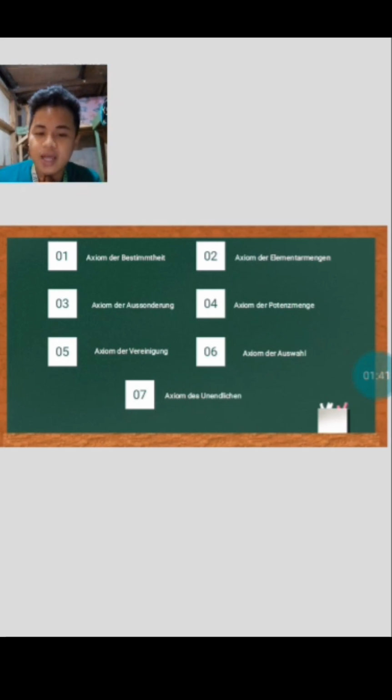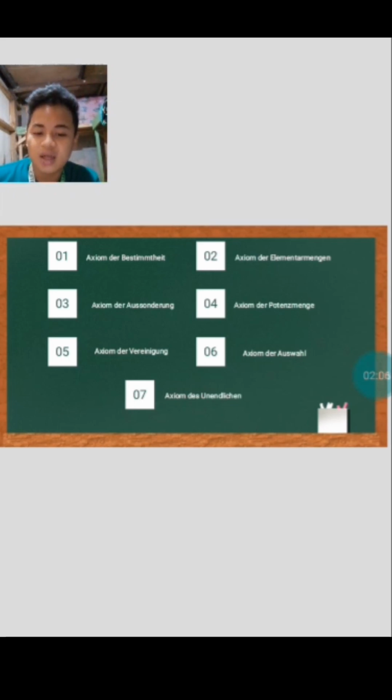The third is the axiom der Aussonderung, which corresponds to the axiom schema of separation. Fourth is the axiom der Potenzmenge, which corresponds to the axiom of power set. Fifth is the axiom der Vereinigung, which corresponds to the axiom of union. Sixth is the axiom der Auswahl, which corresponds to the axiom of choice.